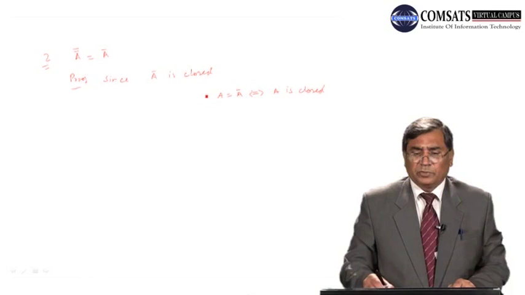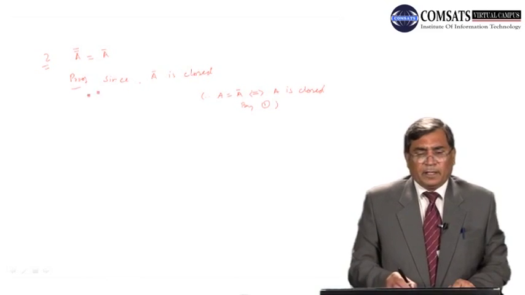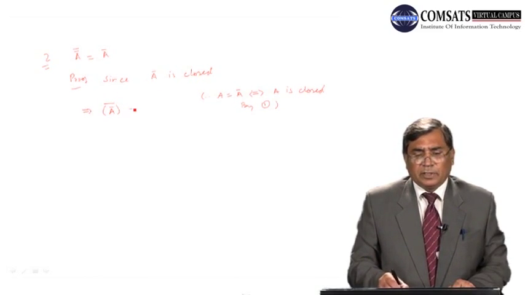So dear students, this is what we know by the first part. So here closure of A is always closed, and since it is closed, therefore its closure will remain equal to this, right? So this completes the proof.